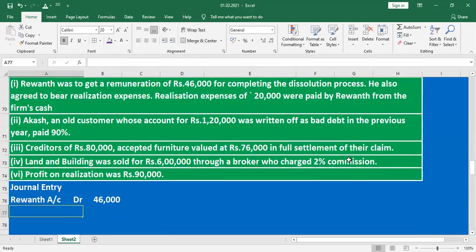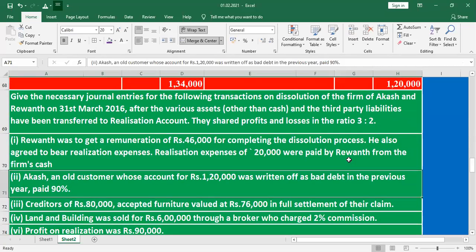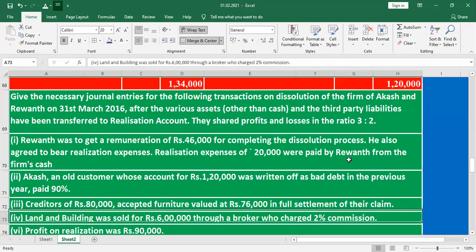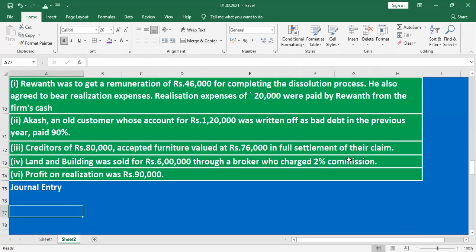Listen, the realization account is a nominal account. What is the rule for a nominal account? Debit all the expenditure and credit the income. Here, Revant gets the benefit of a remuneration of 46,000, a separate entry. The 20,000 paid is a separate entry.